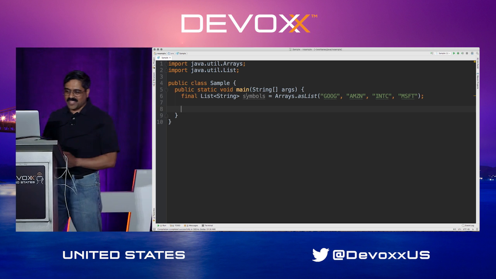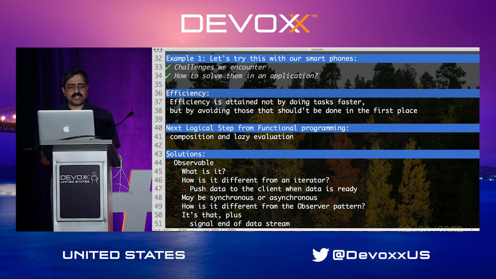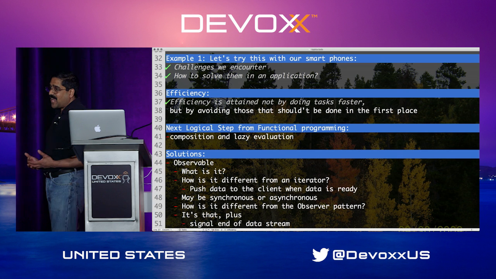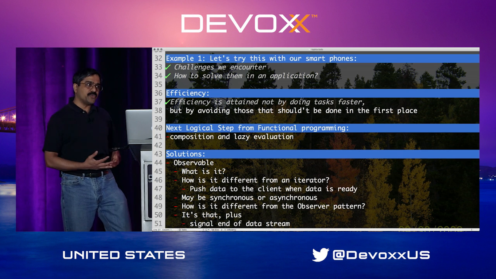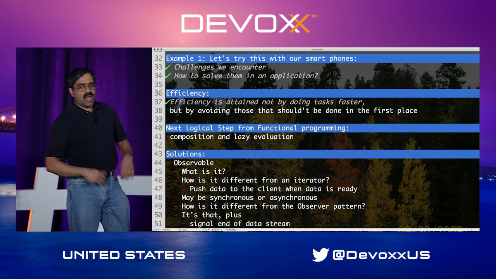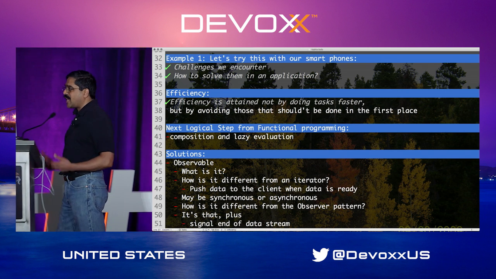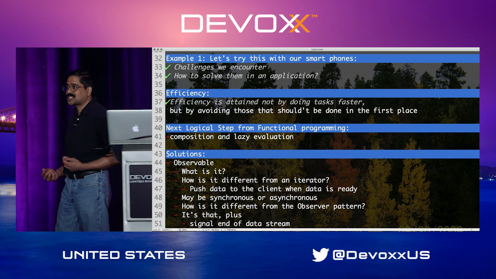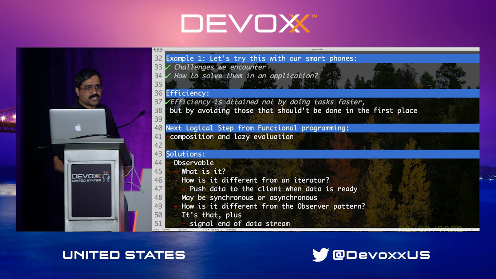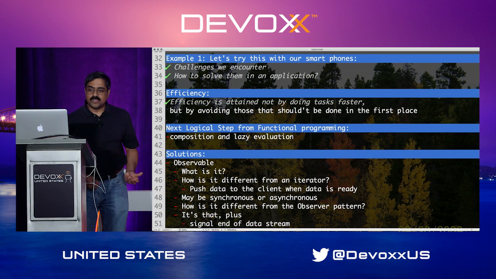We got to really rethink the way we do things. So how do we go about rethinking this? I want to say efficiency is attained not by doing tasks faster, but by avoiding those tasks that shouldn't be done in the first place. So the goal really is to not run faster and faster, but to rethink how we actually do our work, do our tasks. Maybe there are tasks that we shouldn't do. Does the user really care about this? Can I postpone running this until a later time, and can I maybe do this minimally?